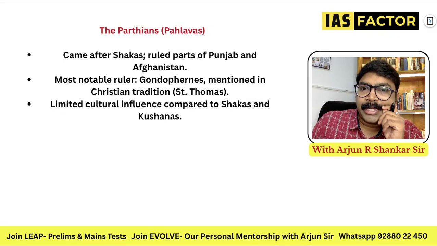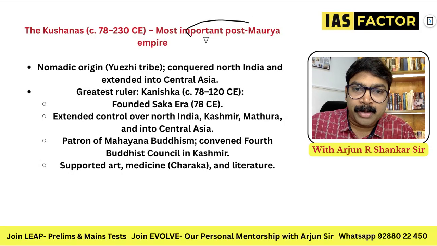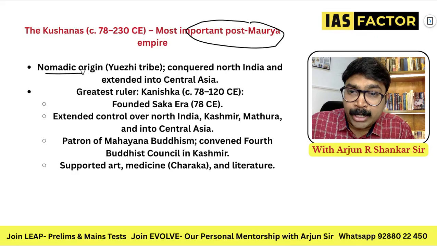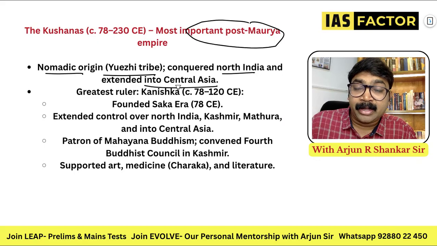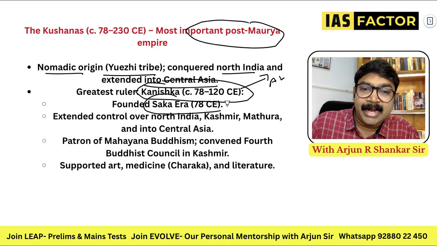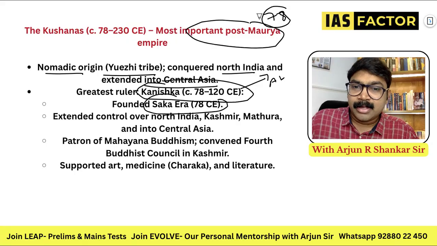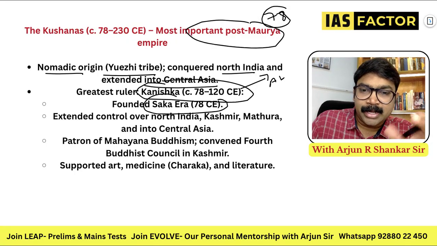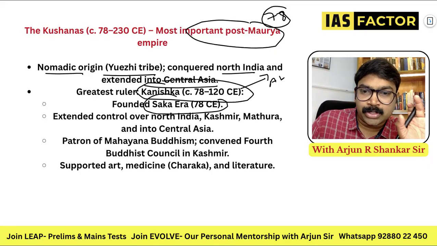And the next important people after the Parthians are the Kushans. They are the most important people, of nomadic origin. The Yuezhi tribe conquered North India and extended to Central Asia. The greatest ruler is Kanishka, AD 78. So now you can see 78 to 120, now it is AD. And he founded the Shaka era, AD 78, I think as a commemoration of the defeat that they inflicted. So the Shaka era was created.